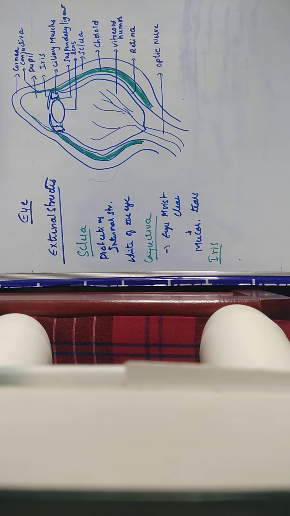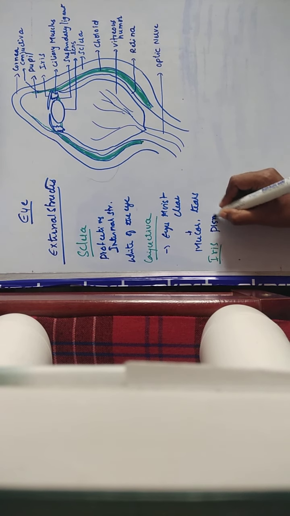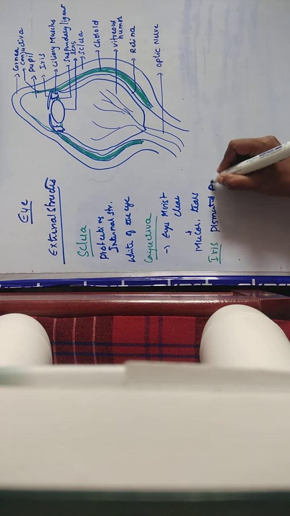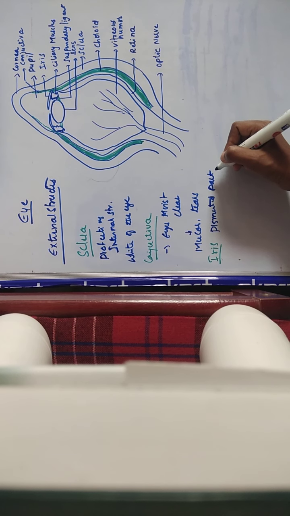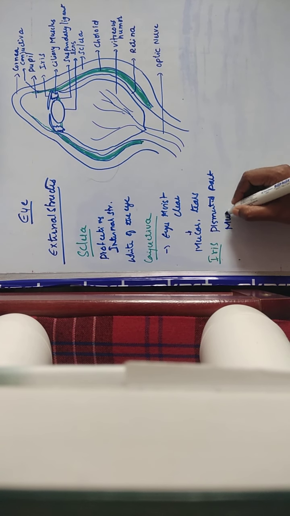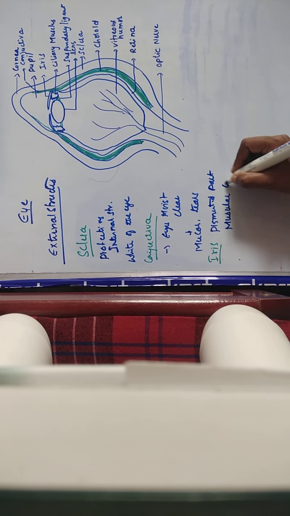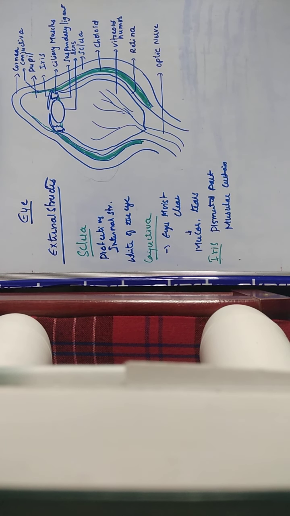See, this iris is a pigmented part of the eye, and it is a muscular curtain that opens and closes to regulate the amount of light entering through the pupil.